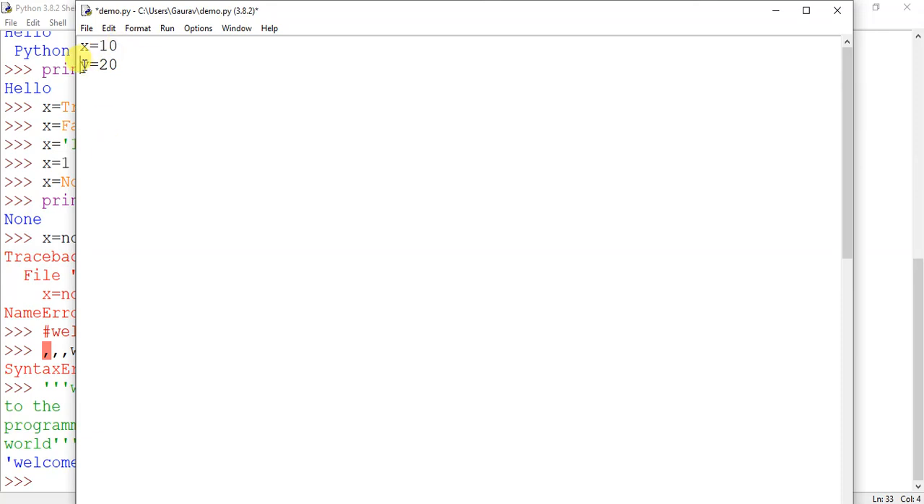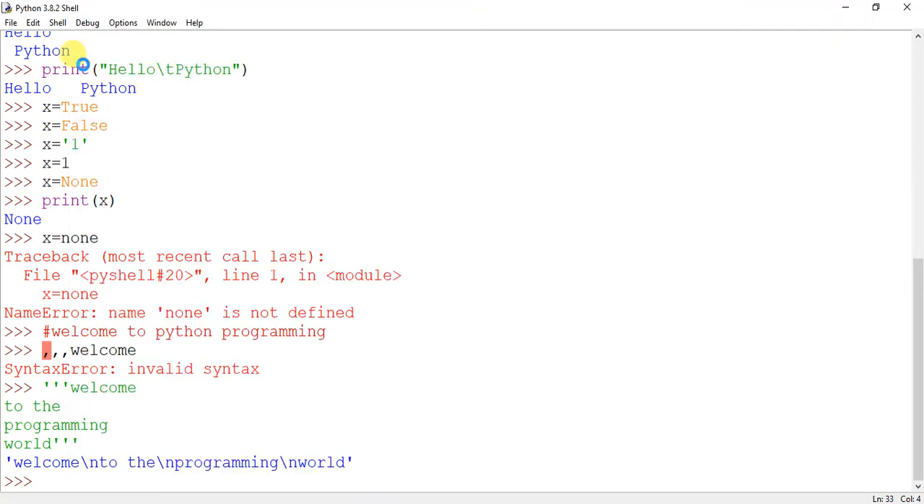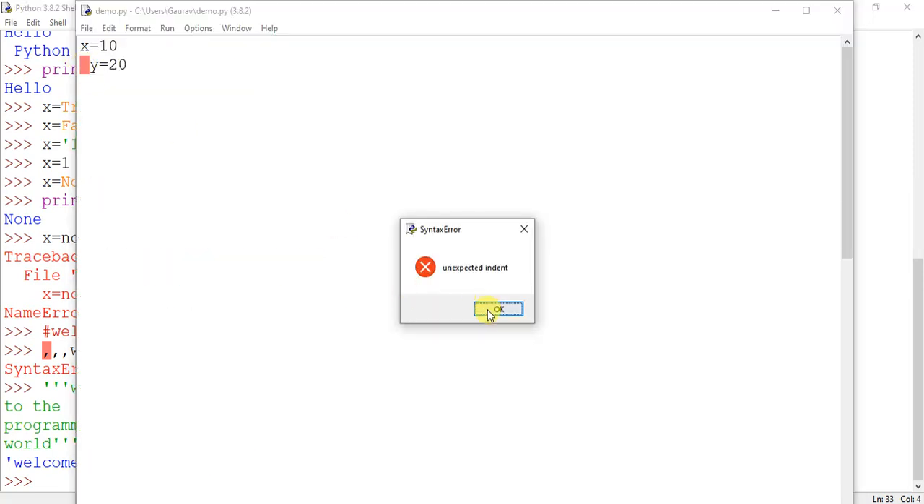If you provide unexpected indentation, it will give an error. Okay, so you should be clear about indentation, and should be very cautious while using any space. A single space also will create an error. Let us check. I have given a single space and I will run it. It will give me unexpected indent.